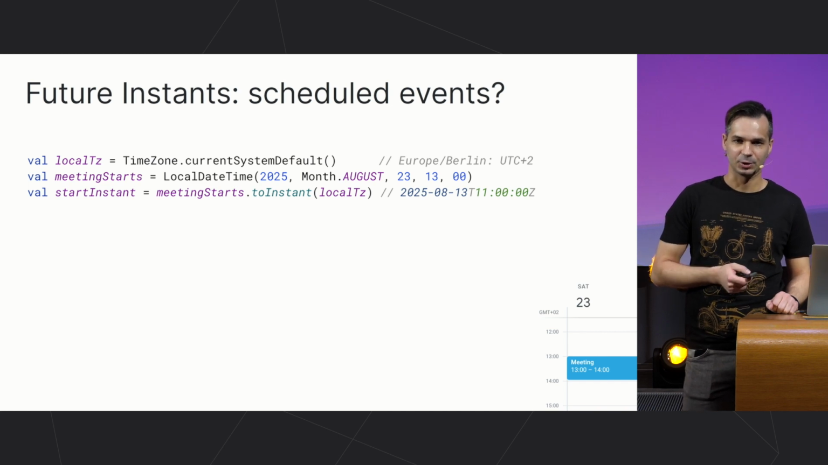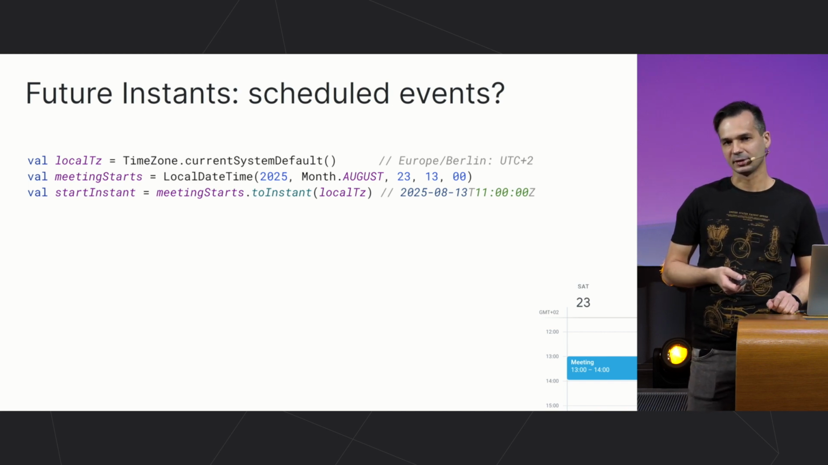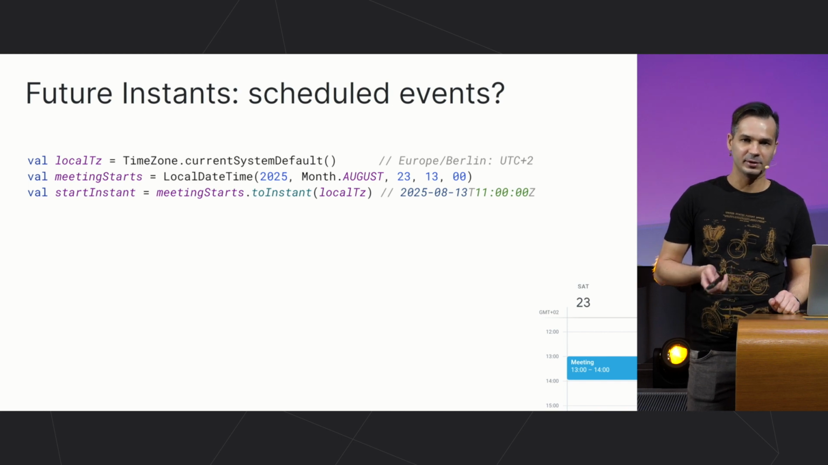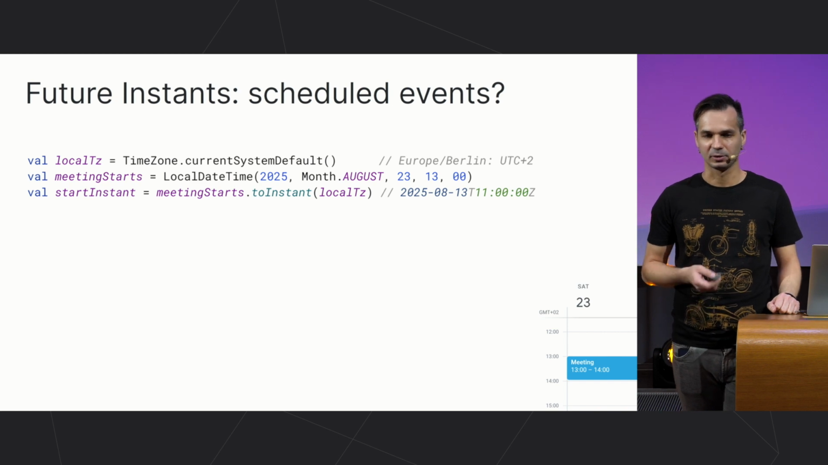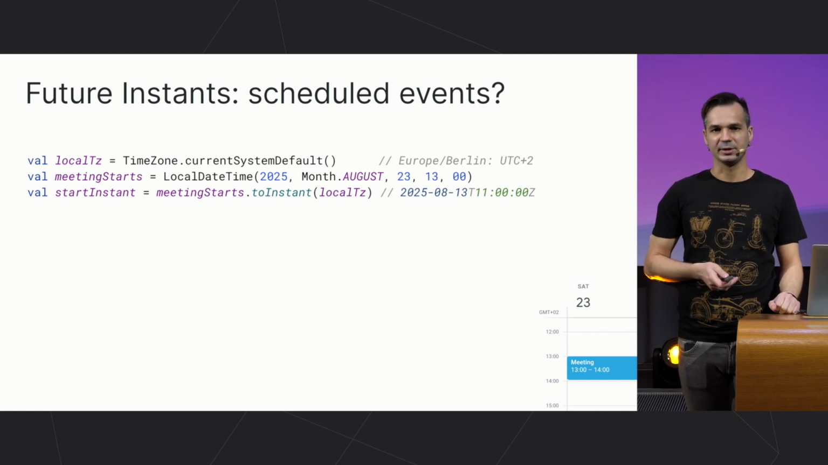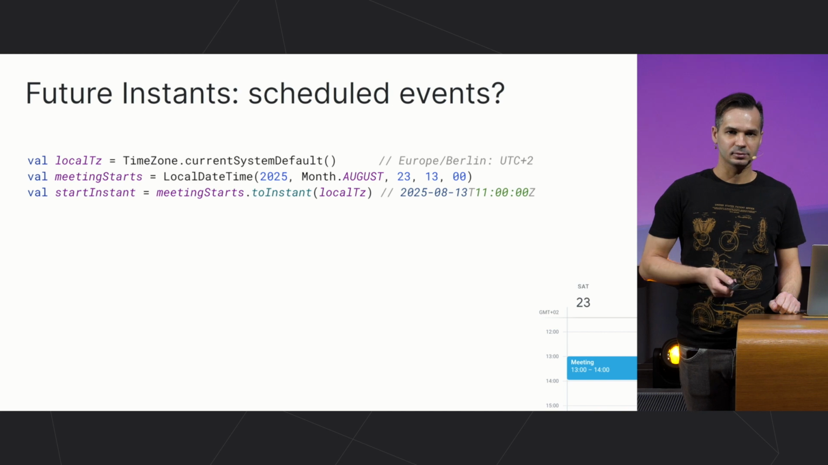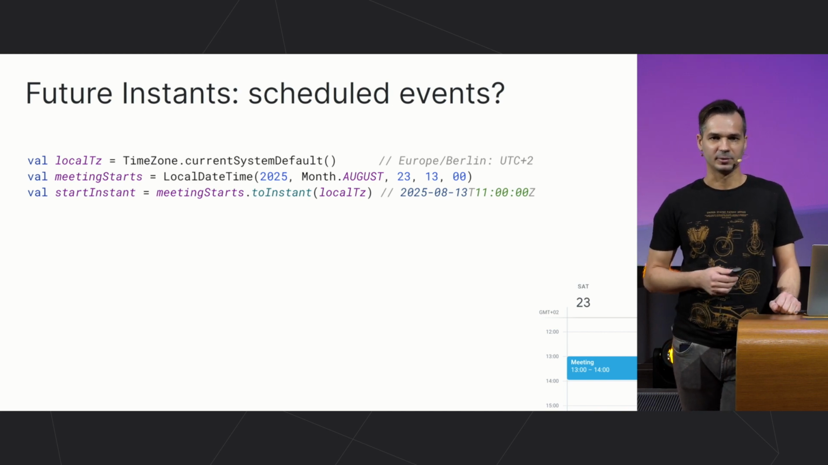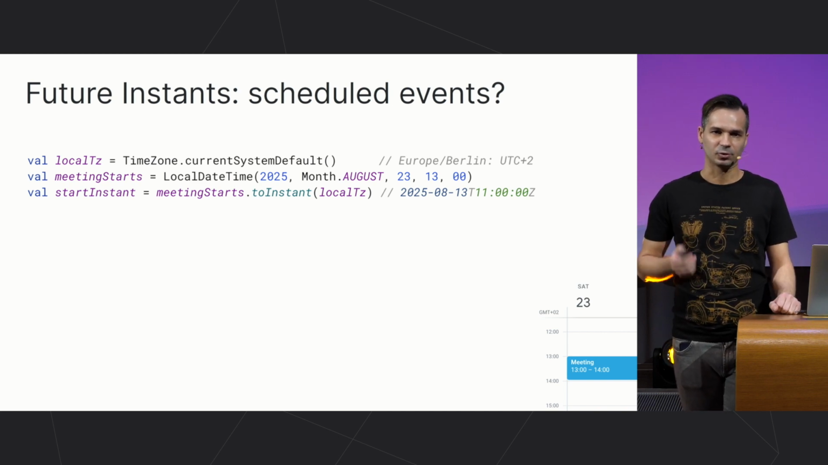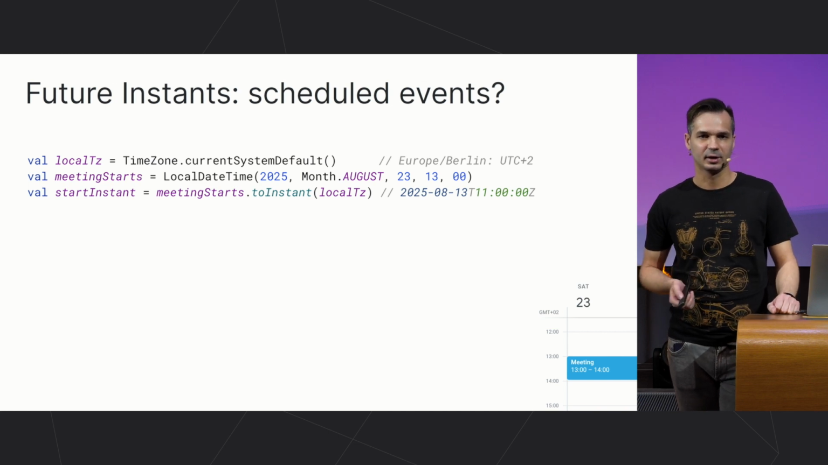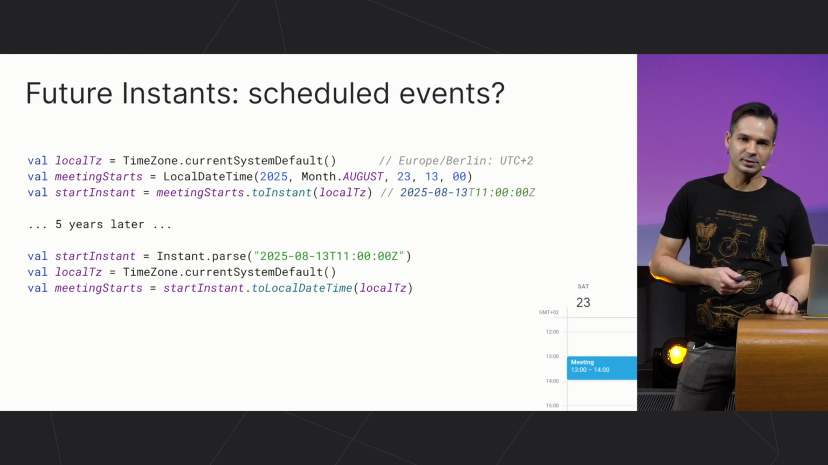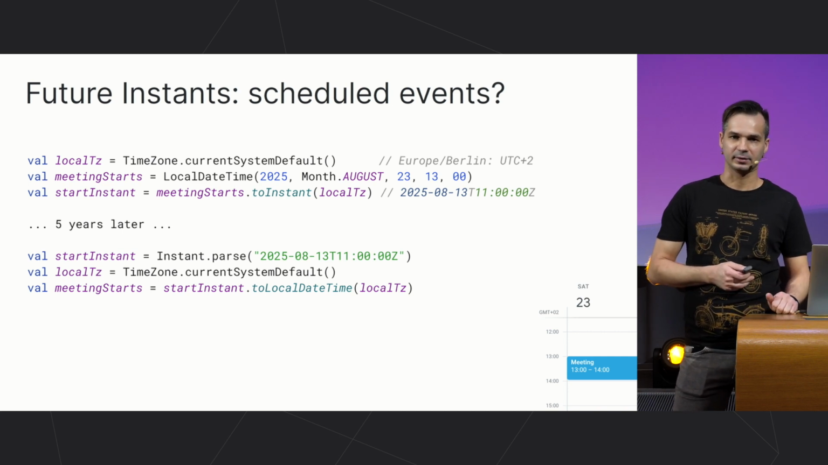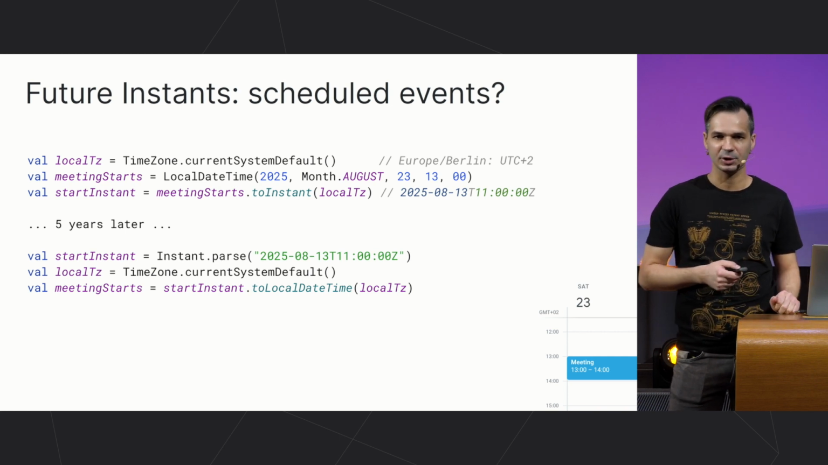Let's consider this situation. You're scheduling a meeting in a distant future, for instance, 5 years from now, year 2025. You pick some local date and time components, for example 1 p.m., and construct a local date time from them. Now you use the user time zone, Europe/Berlin in this example, to convert that local date time to an instant and store it together with the time zone to some database. And after some time, you read the stored instant and time zone back and get a local date time from them to show in the calendar or to display a notification.